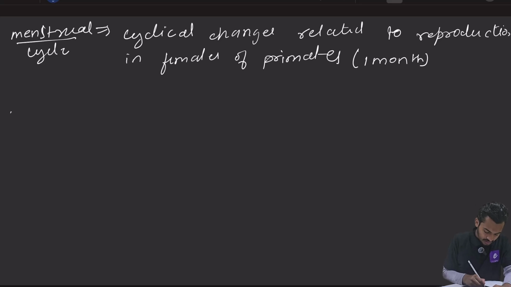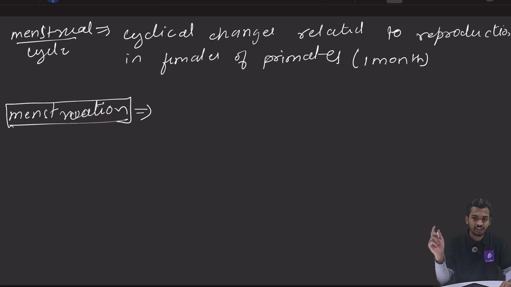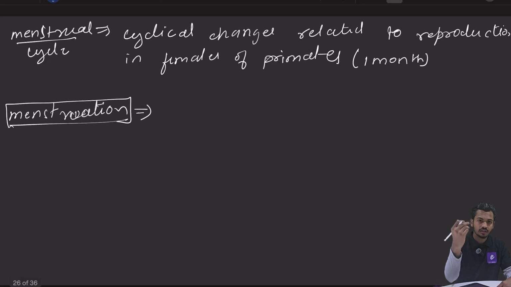Now there is one more word called as menstruation. What is menstruation? So आपने देखा होगा दोस्तों, females they bleed every month. For 3 to 8 days they will bleed. Every month they will bleed. So this bleeding is called as menstruation. Understood? So जो shedded endometrium है, and the blood will come out through the vagina, right? So this bleeding is called as menstruation. Understood? So now we will study how this menstrual cycle will happen, and where all this menstrual cycle will happen.